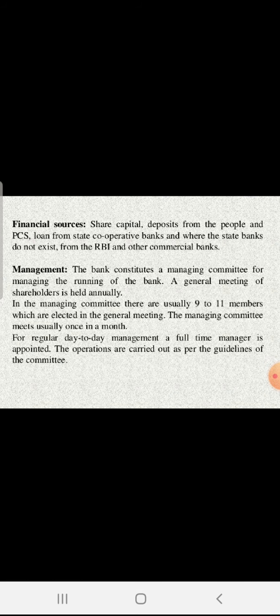What is the financial source for the DCC? The financial source of the DCC is, as per your knowledge, the deposits which are deposited by the account holders. Apart from that, share capital is there.